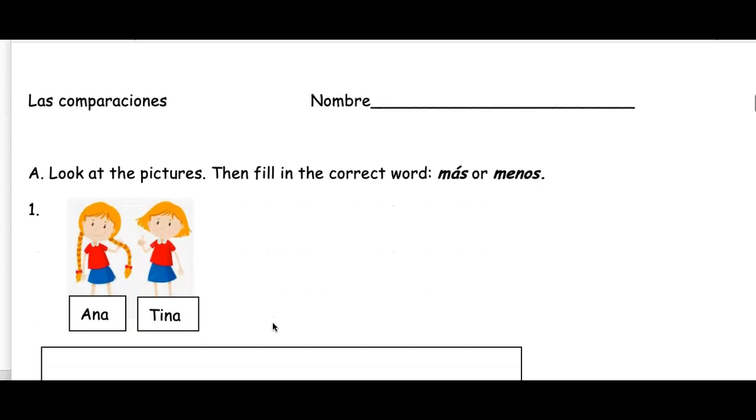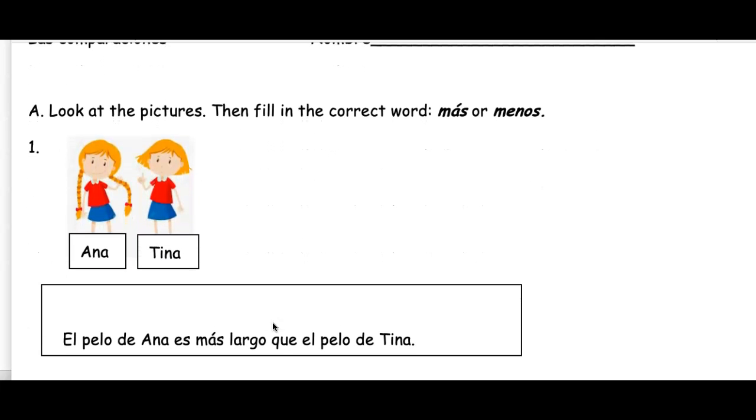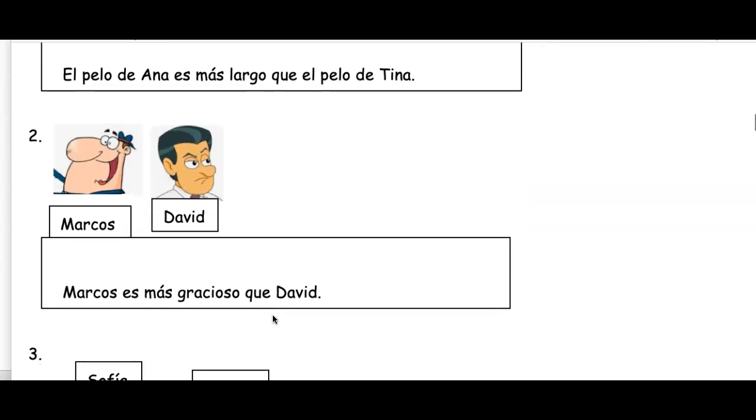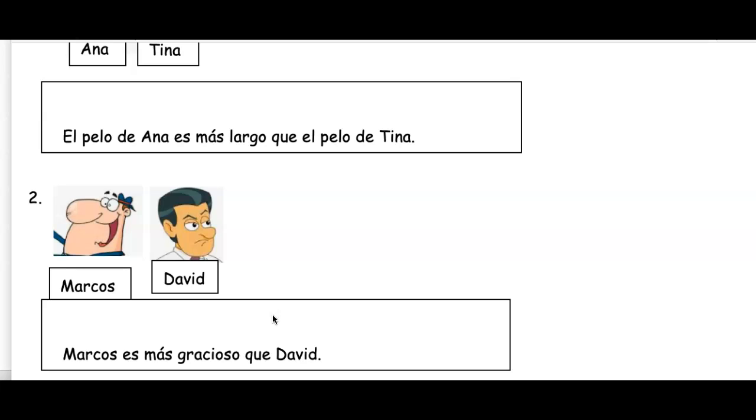Let's look at these pictures and fill in some descriptions. We have Ana and Tina with their hair. Ana's hair is more long than Tina's hair. Es más largo que. Here we have Marcos y David. Marcos is a funny guy. David is a little more serious. Marcos es más gracioso que David. Más gracioso que.